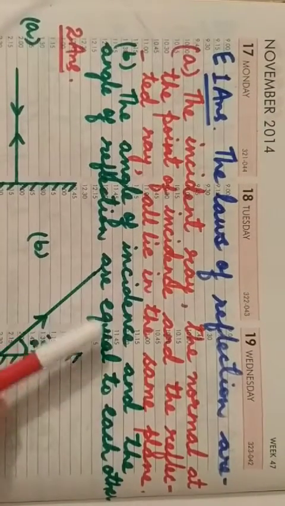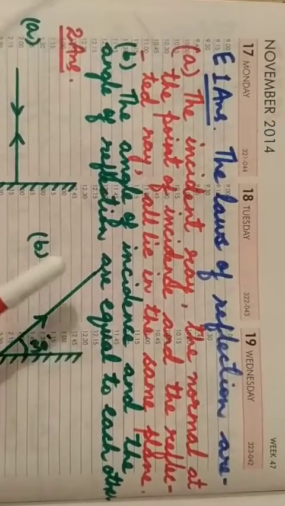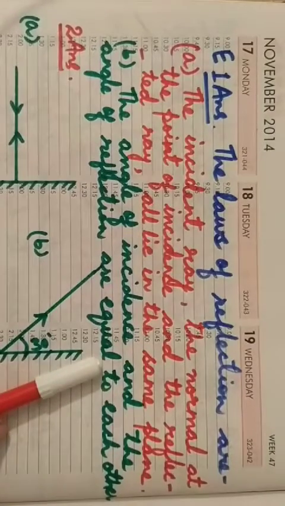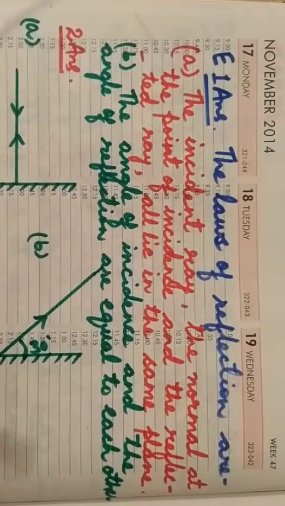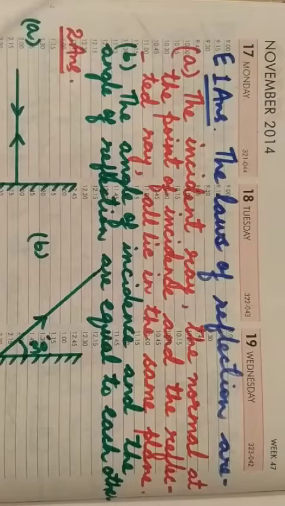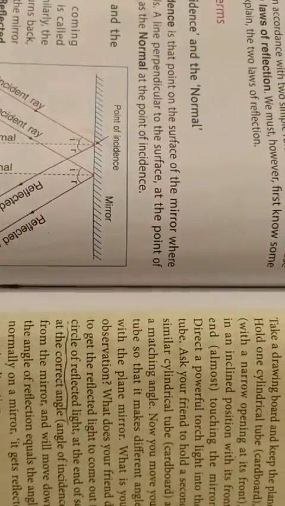Now you have to describe an activity to show that the incident ray, the reflected ray and the normal at the point of incidence all lie in the same plane. So children, an activity is given in your book, on page number 179.